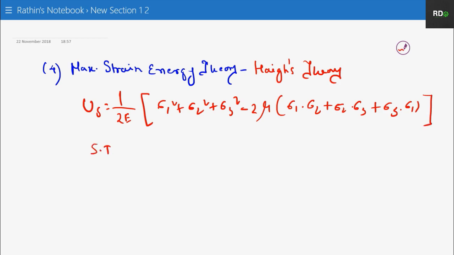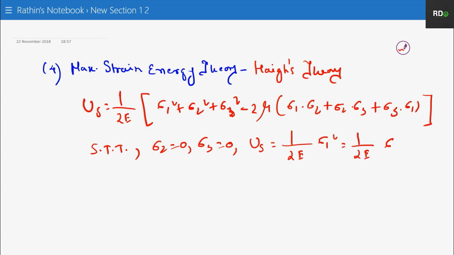So as per the simple tension test, your sigma 2 is equal to 0, sigma 3 is equal to 0. By putting this, your strain energy will become 1 by 2E sigma 1 square, so 1 by 2E sigma yt square.